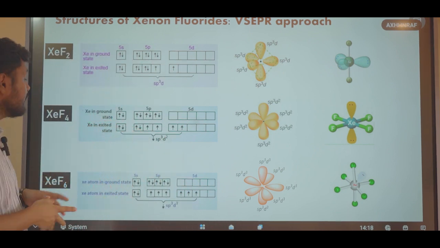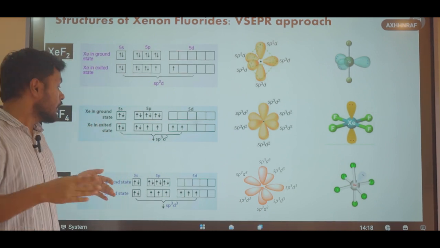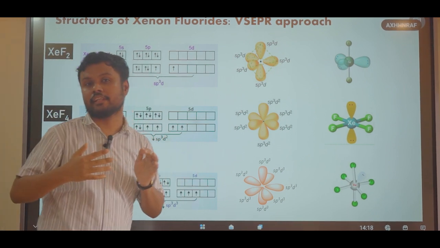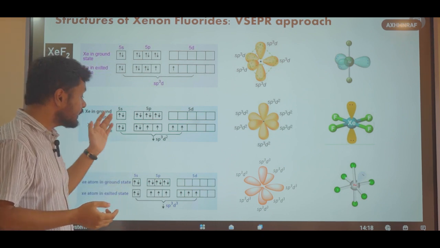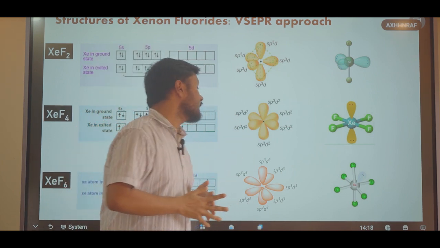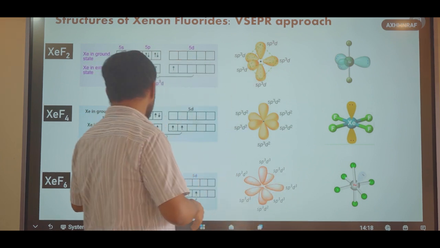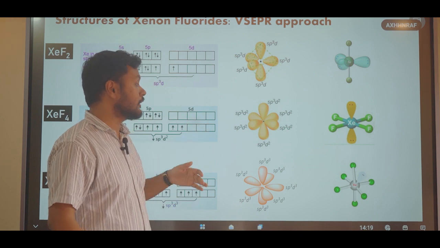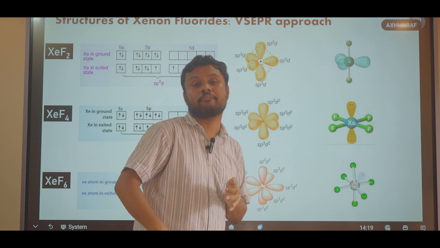Lastly, in xenon hexafluoride, all the p electron pairs get unpaired and 3 of these p electrons get promoted to higher 5d orbitals. In this case, 7 atomic orbitals, that is 1 s, 3 p and 3 d orbitals, hybridize to give 7 sp3d3 hybrid orbitals. The lone pair resides in one of these orbitals, and the other 6 orbitals overlap with 6 fluorine p orbitals to give a distorted octahedral geometry.